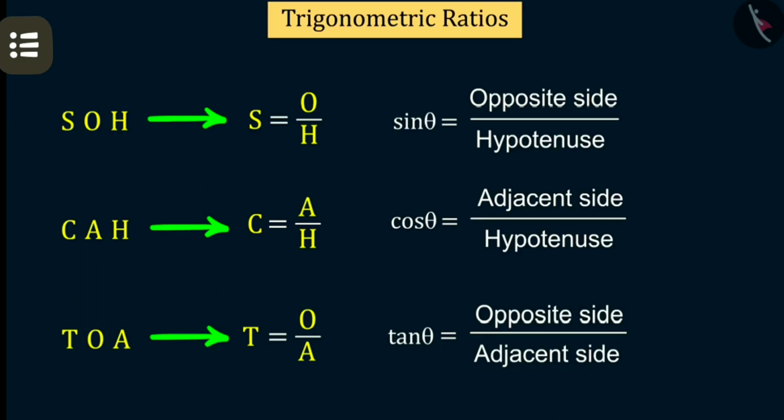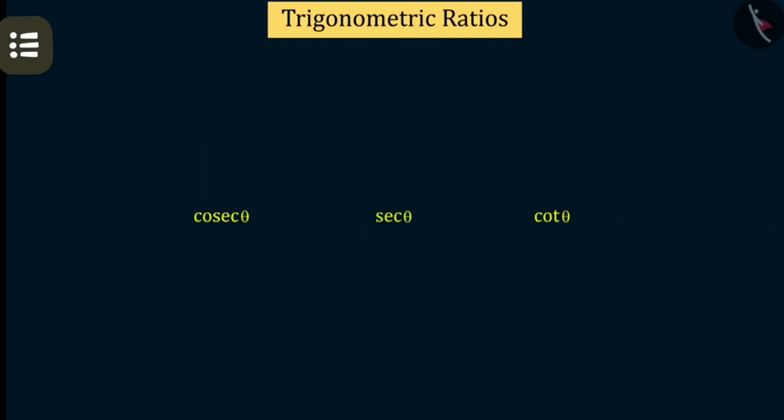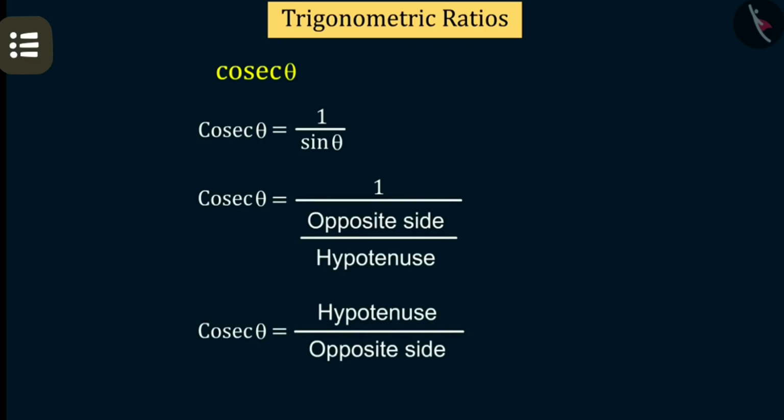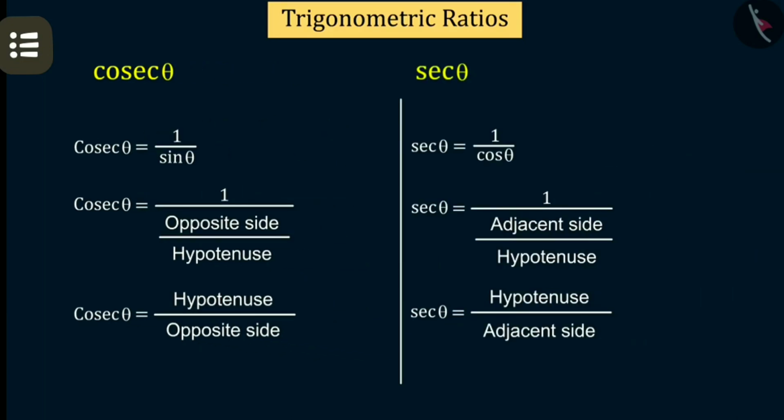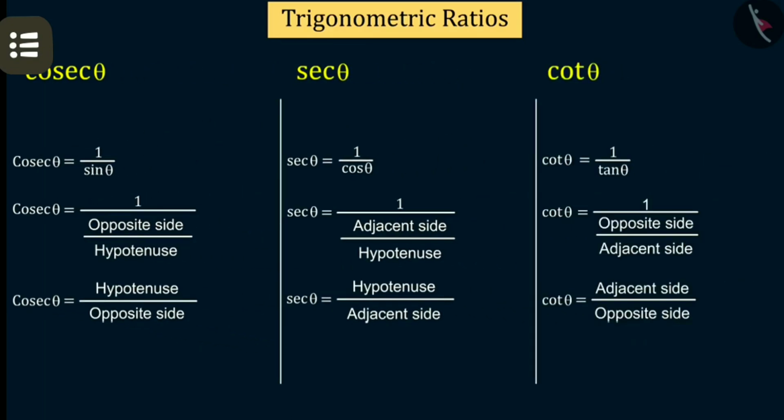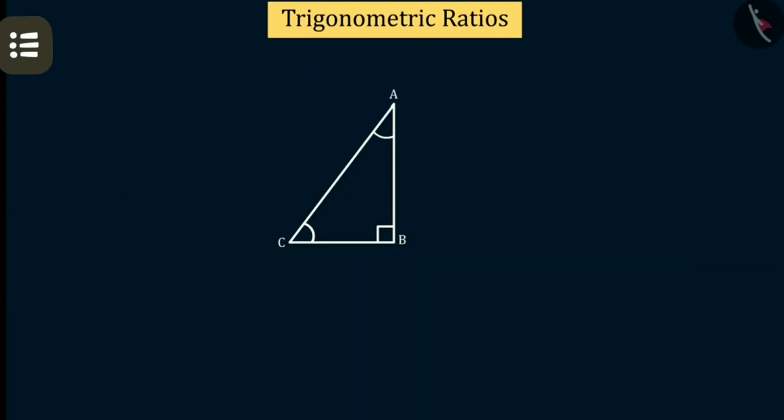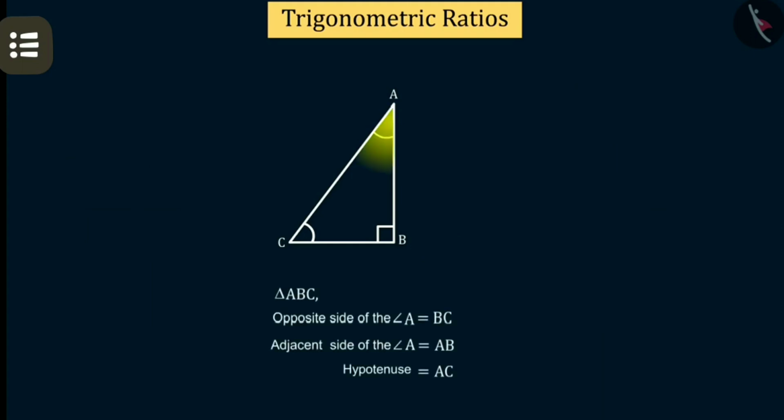The other 3 ratios are the reciprocals of these 3 ratios. They are cosec theta, secant theta and cot theta. Cosec theta is the reciprocal or inverse of sin theta, secant theta is the reciprocal or inverse of cos theta, and cot theta is the reciprocal or inverse of tan theta. Alright, so in this way you can understand.